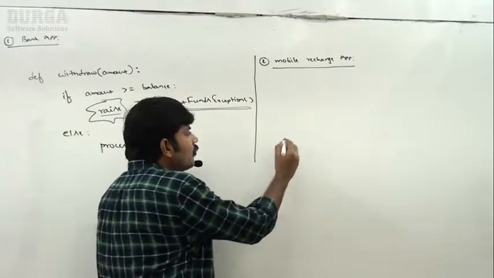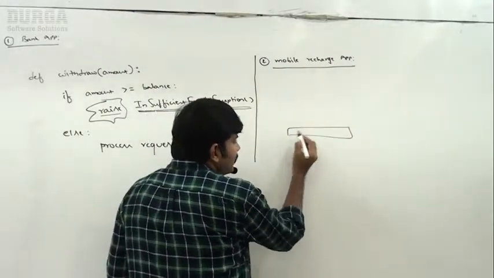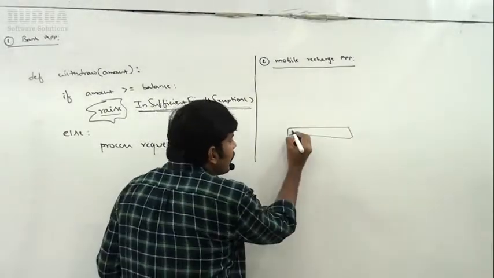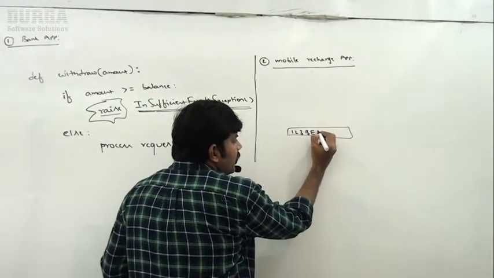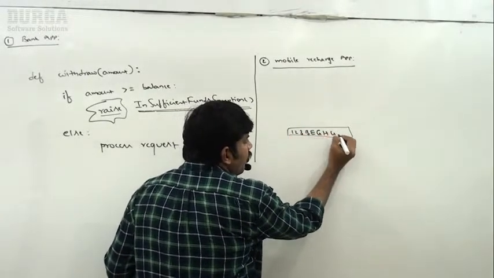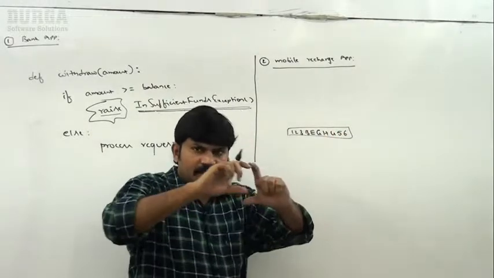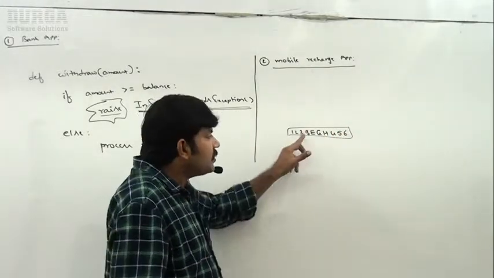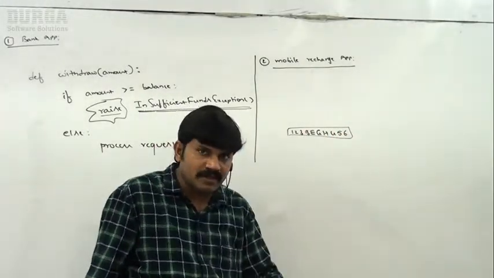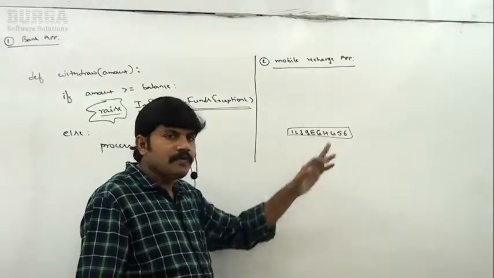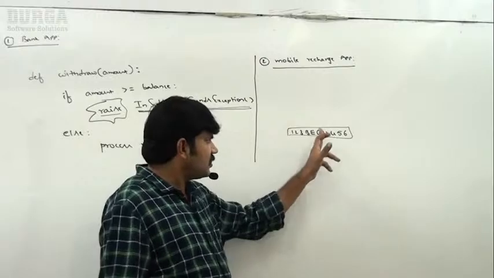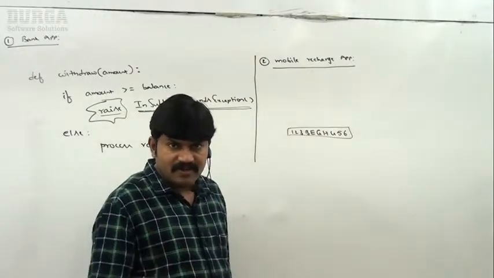If you scratch it, you get a big number, something like BEGH456. You have to enter this number in your mobile, and then the requested amount will be recharged. This is the scratch card kind of thing.